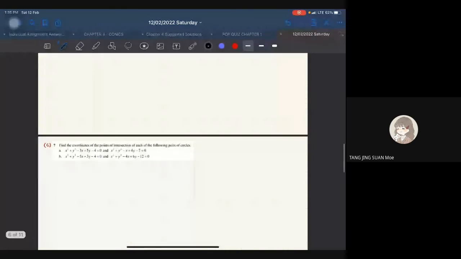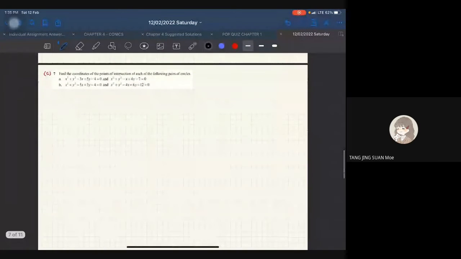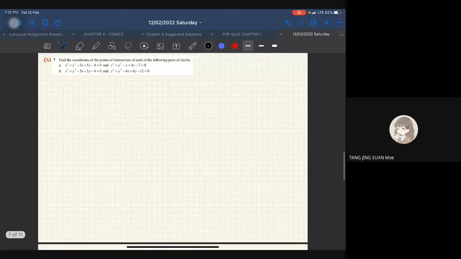Okay, so jom kita lompat terus nombor 7. This one pun sama juga. So find the coordinates of the points of intersection of each of the following pairs of circles. So in the previous question, number 6, it's between circle and a straight line. But in this question number 7, it's between two circles.